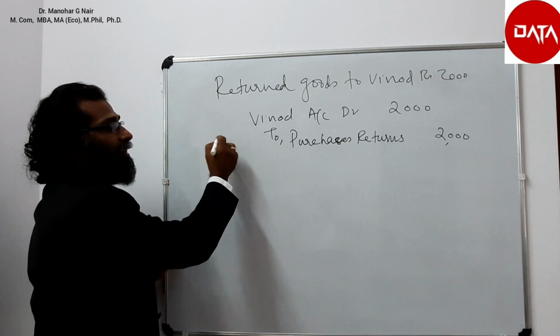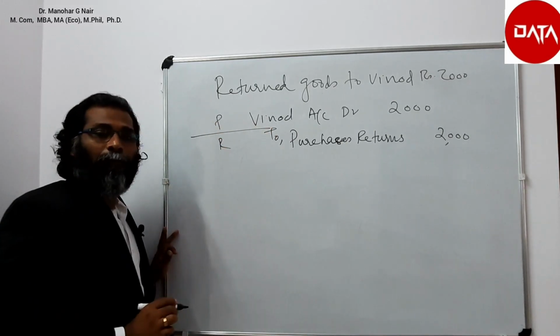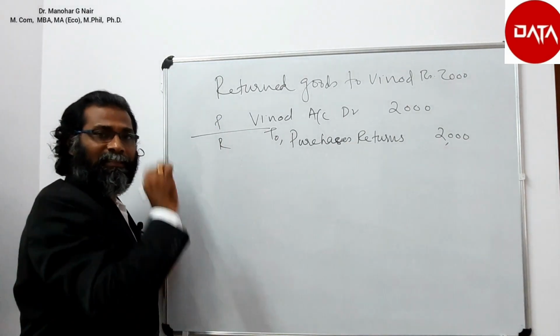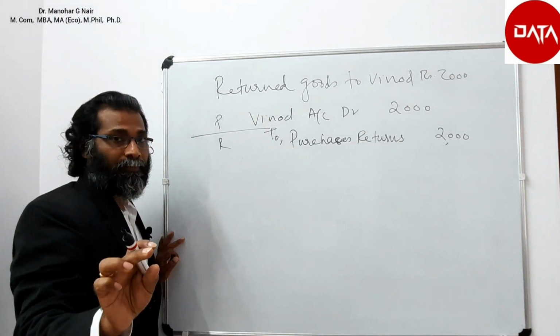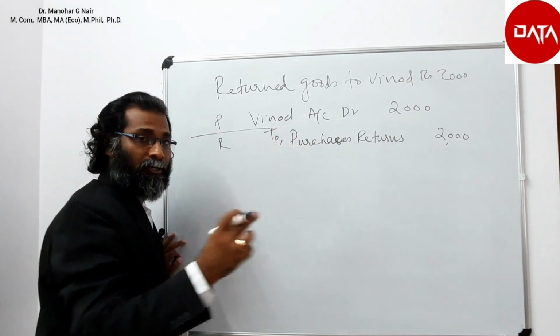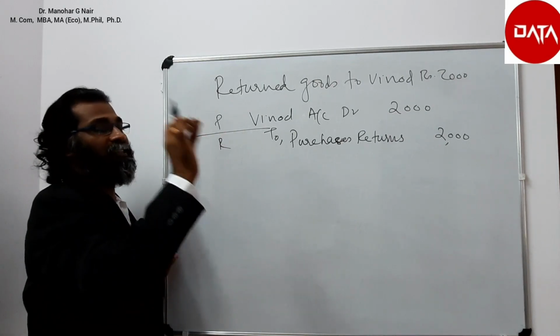So here what we have done is a personal cum real type of transaction. Debit the receiver, credit what goes out. Goods go out, but it is not sales. It is purchase returns. So the journal entry will be Vinod's account debtor to purchases return account.